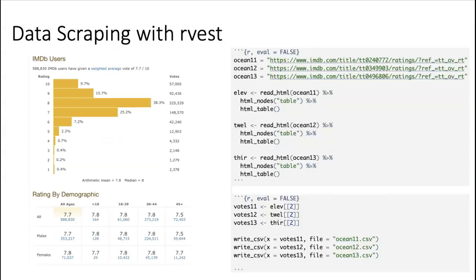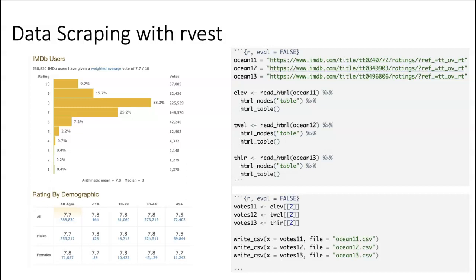So to conduct our data analysis, we're using the rvest package in R to scrape data off of the IMDb webpage. When we're on IMDb, we might see some tables like this on the left. You can see the bar chart of all the different ratings and then the rating by demographic, which is what we're going to be looking at specifically in this analysis.